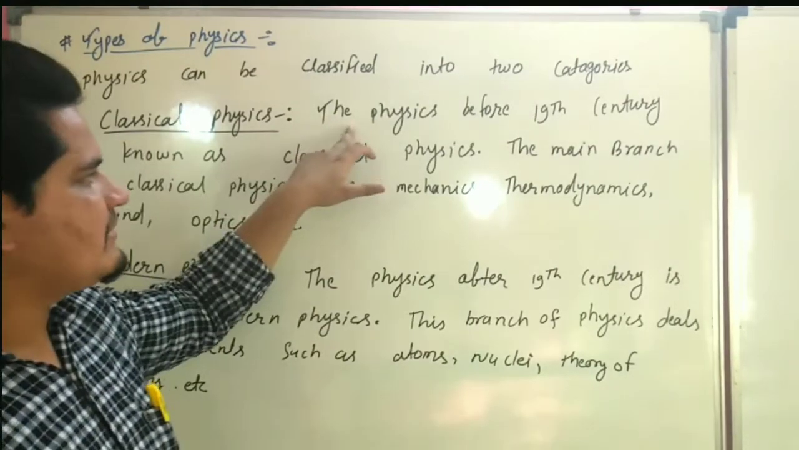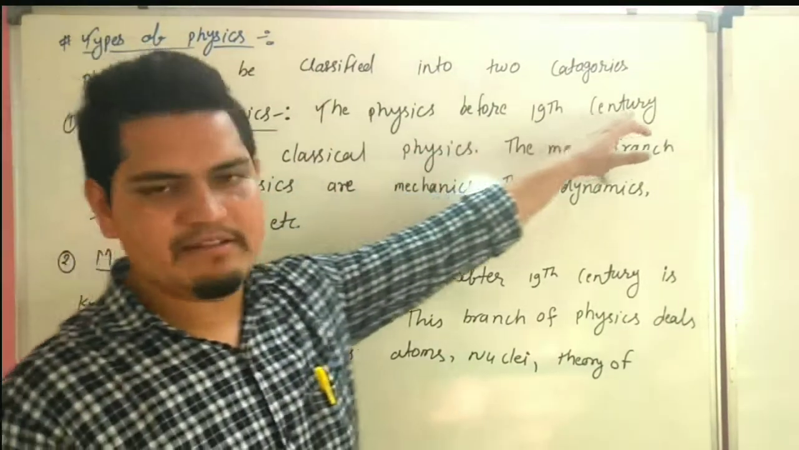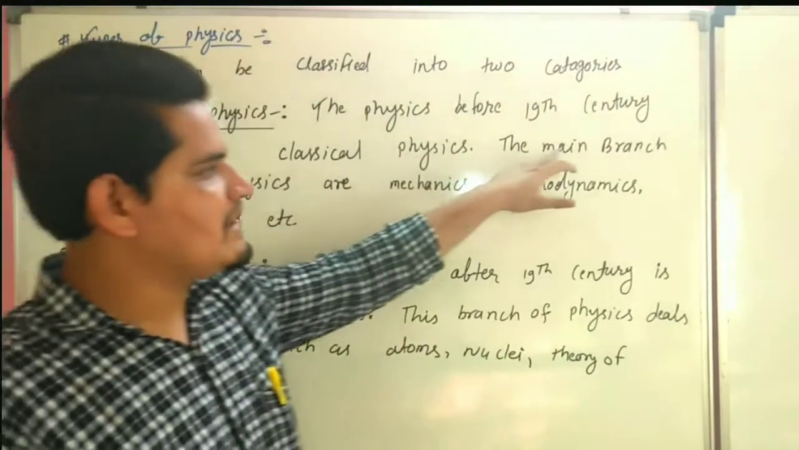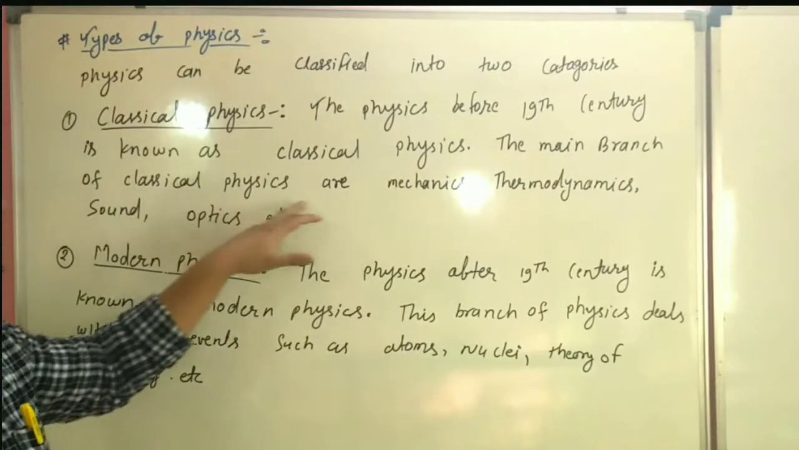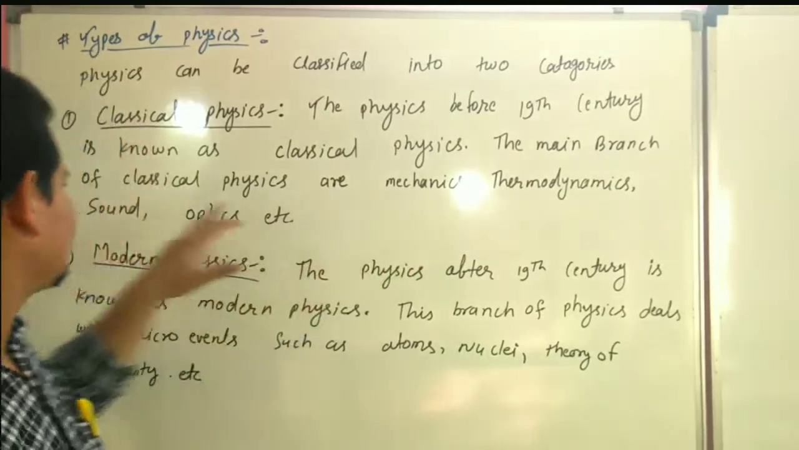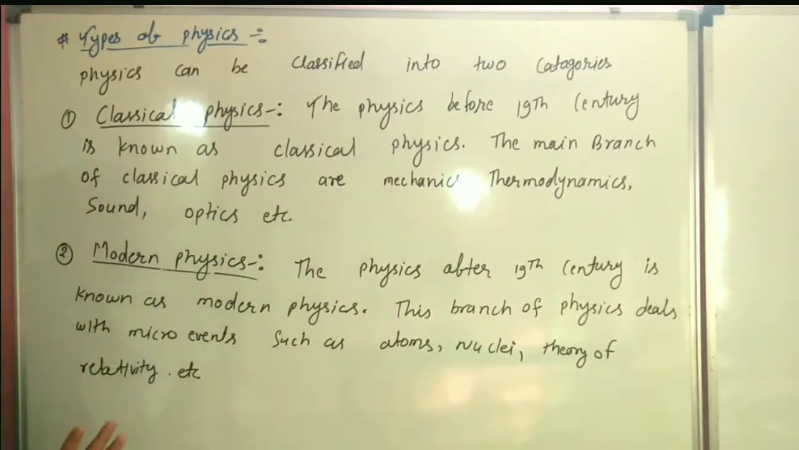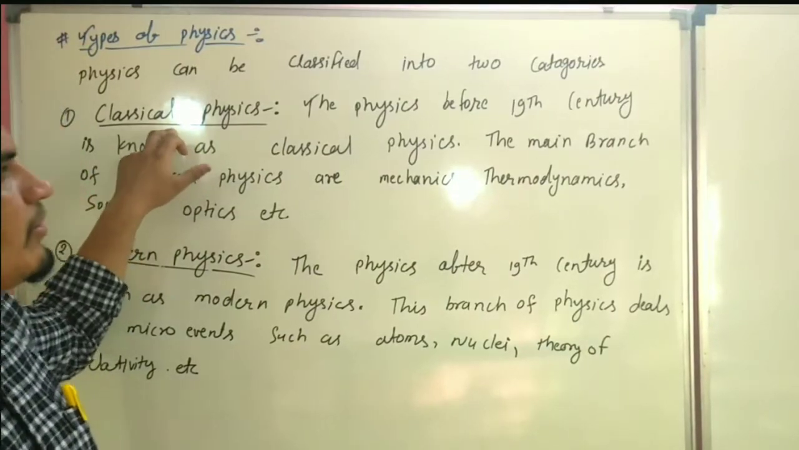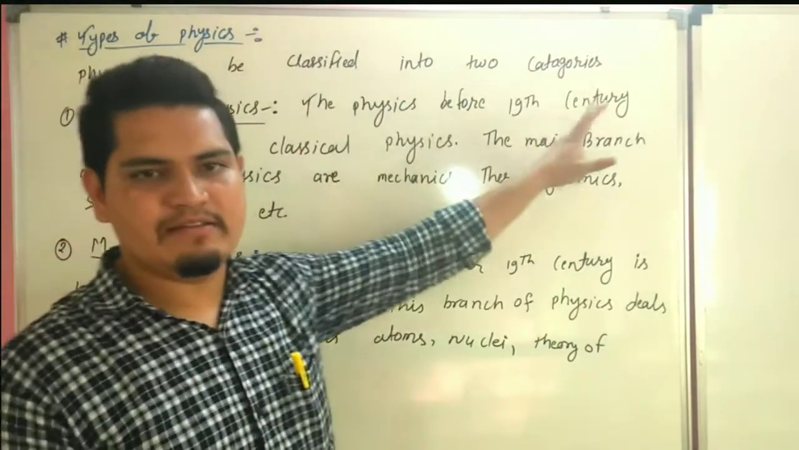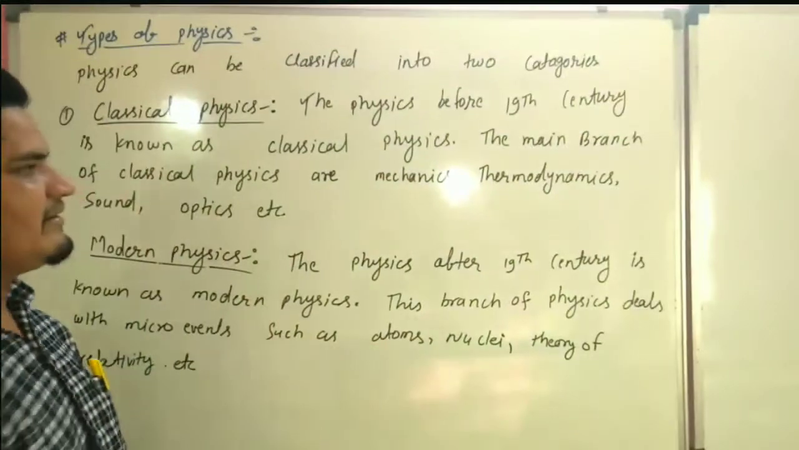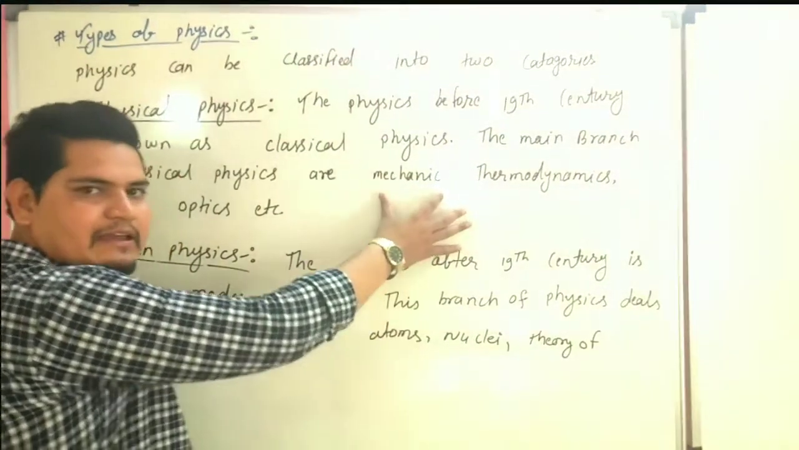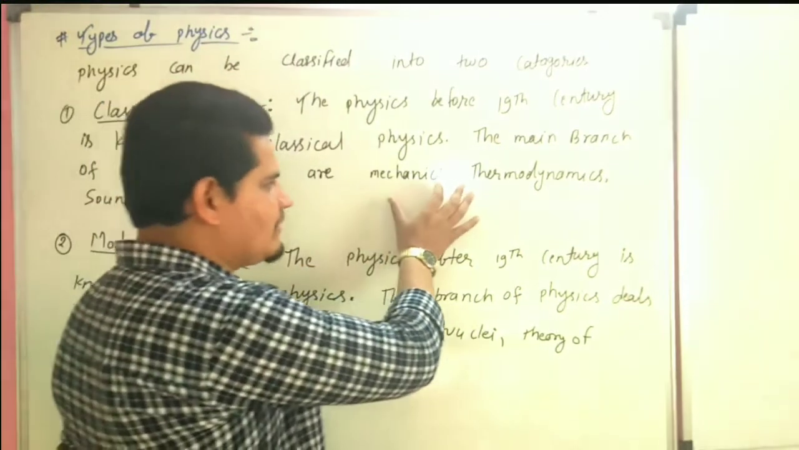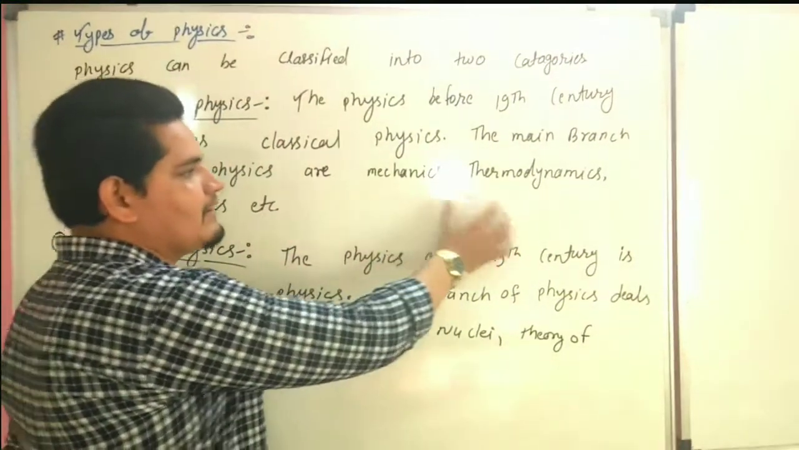The physics before the 19th century is known as classical physics. The main branches of classical physics are mechanics, thermodynamics, sound, optics, etc. Classical physics is also known as old physics because it developed before the 19th century. In mechanics, we study about Newton's laws of motion, rocket propulsion, and laws of motion.